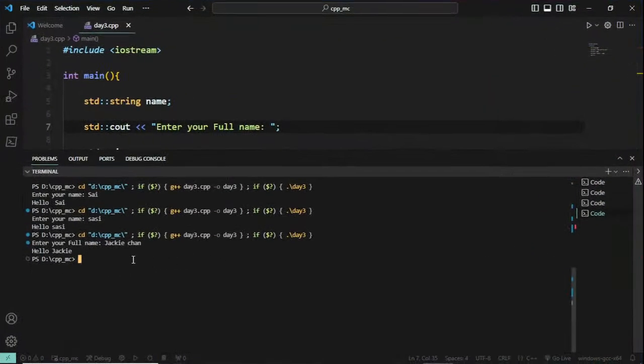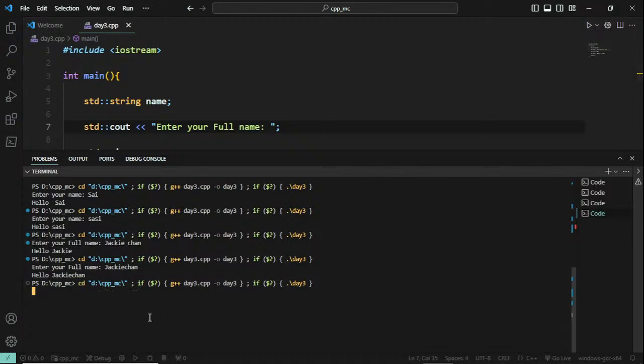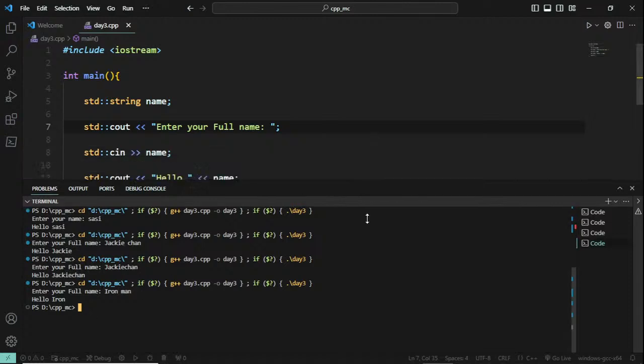Okay. So the output we are getting is only Jackie. So now I am trying to understand why this is happening. There is some error. Let me run this again. Okay, so I am going to enter the name as JackieChan without any spaces. Now I am getting this. Okay, so is it the problem only for Jackie Chan? So let us try with some other name. Okay, so I am going to do it for Iron Man. So it seems like if I enter any spaces, it is going to ignore the rest of the things, right? So that is a property of your console input.